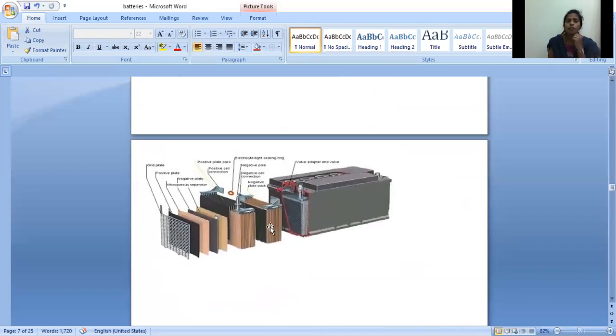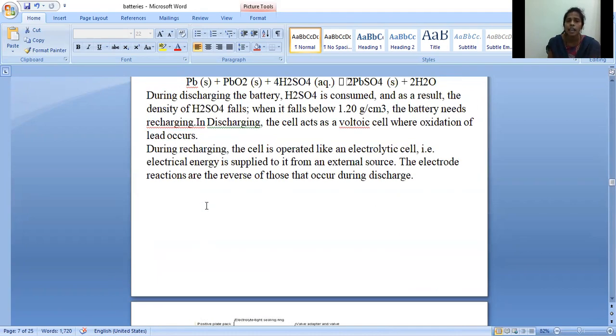This is the diagram of lead acid battery. Lead plates, lead oxide plates, lead plates and lead oxide plates. In between the plates, we are keeping the insulating material to avoid the short circuit. Here it is dipping in the electrolyte, immersed in the electrolytic solution. Here electrolyte is 20 to 25% dilute sulfuric acid. This is acting as the electrolyte.